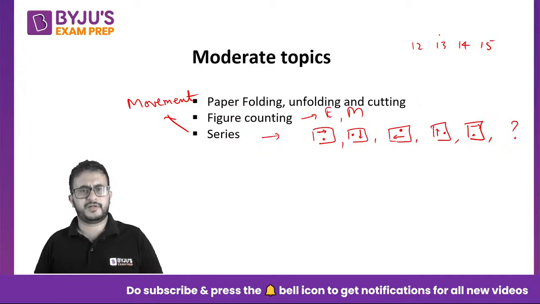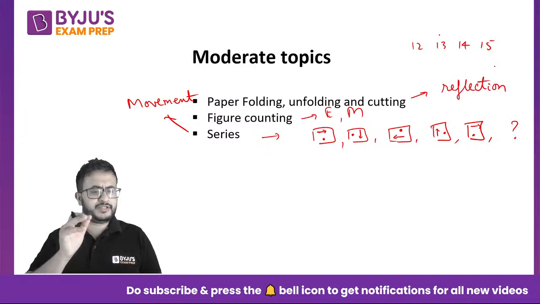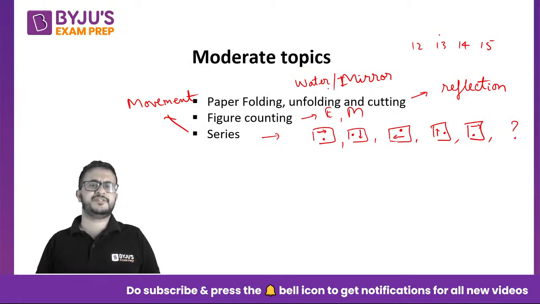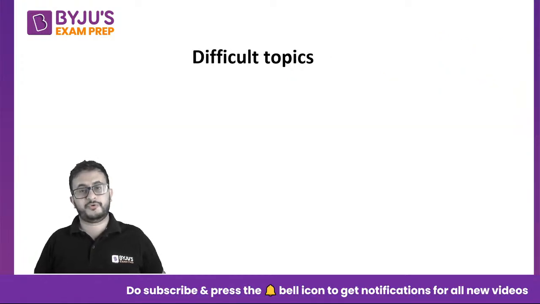Again, this requires your reflection skills. Right, if you make a certain cut in the paper and then unfold it, how will that reflect on the other side? So basically, a mix of water plus mirror image. If it is a vertical reflection, that is water image. If it's a horizontal reflection, it is mirror image. So that skill is used in this topic, paper folding, unfolding, cutting.